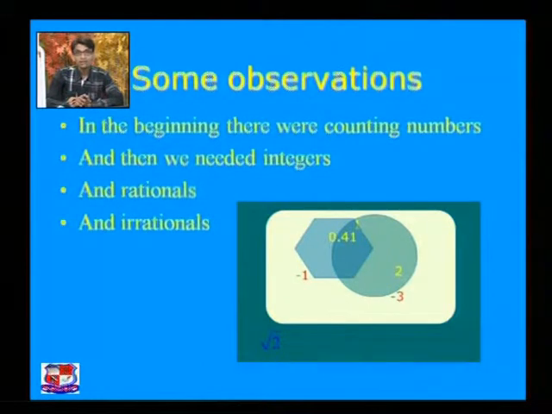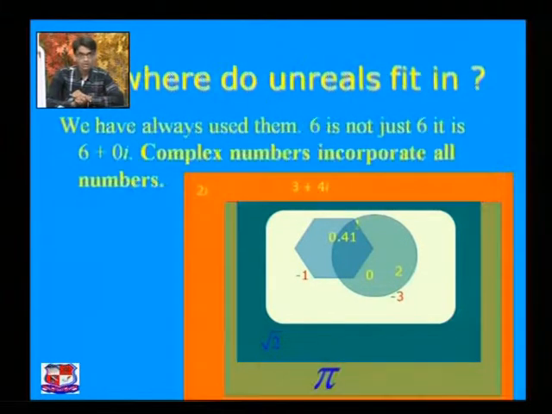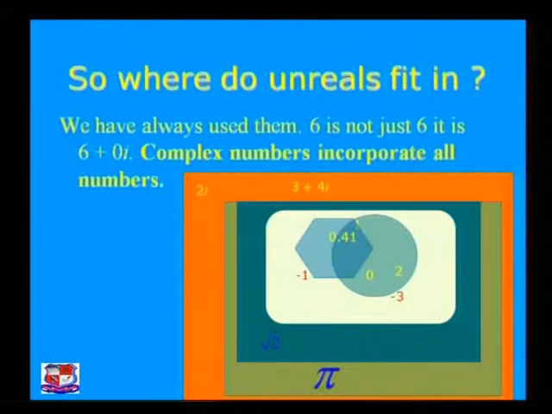Then we need irrational numbers, which are for example √2, √3, √5. All are irrational numbers, and they all belong to the real numbers, right? So till now we have always discussed these numbers, like counting numbers, integers, rational numbers, irrational numbers. But where do we fit the unreal numbers, or I can say the numbers which are not real? So where do unreal numbers fit in?